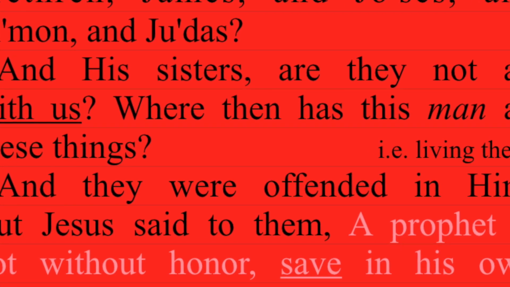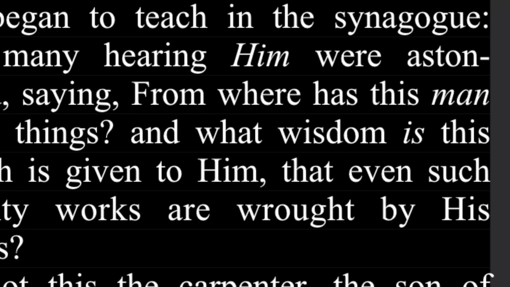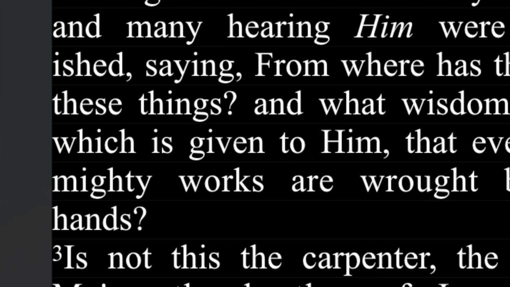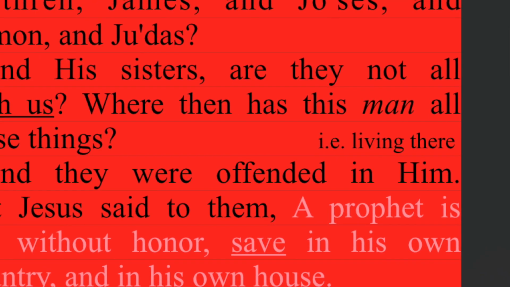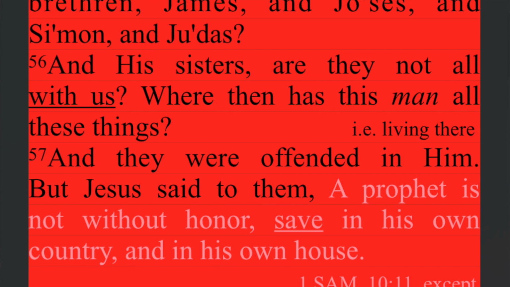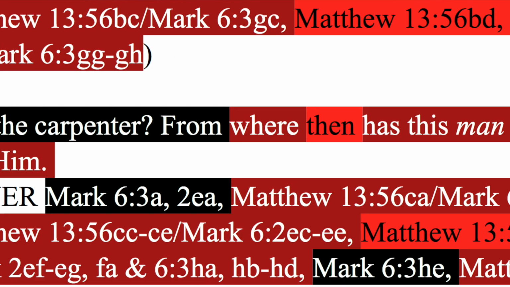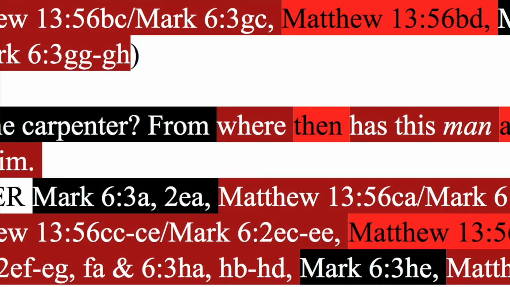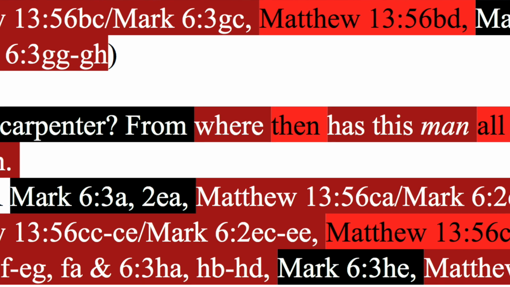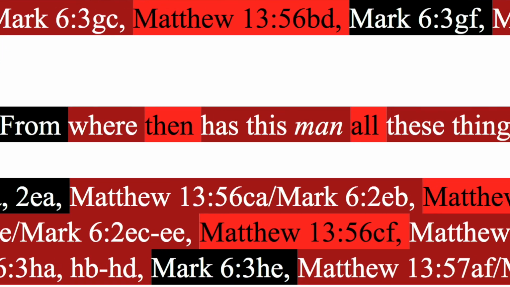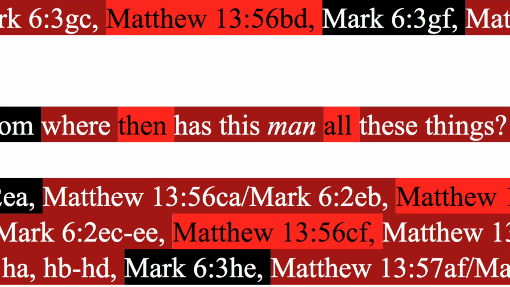Then is only Matthew. Has this man these things? Has this man all these things? So all is Matthew, but the rest is both. Has this man is in italics. All from Matthew. Both for the last two words. These things.